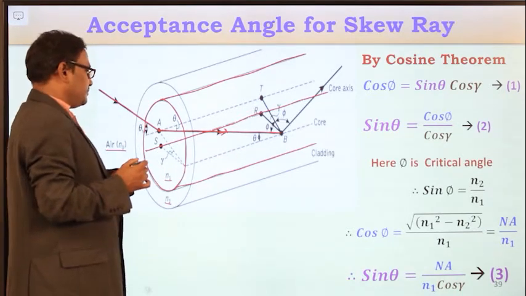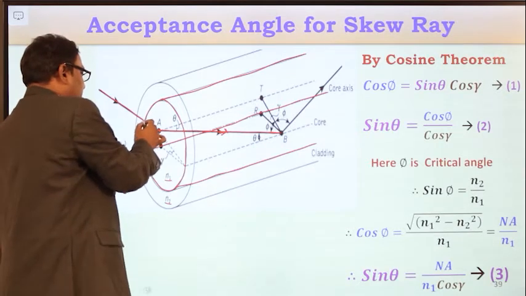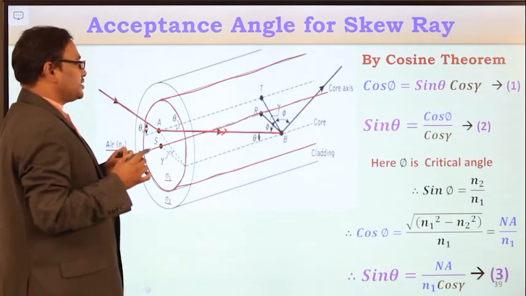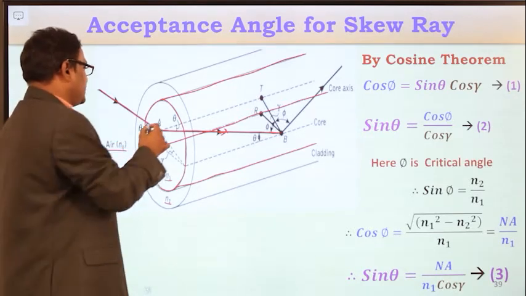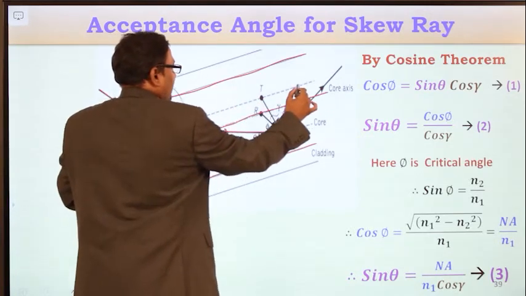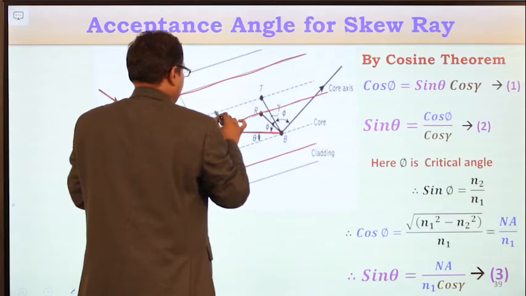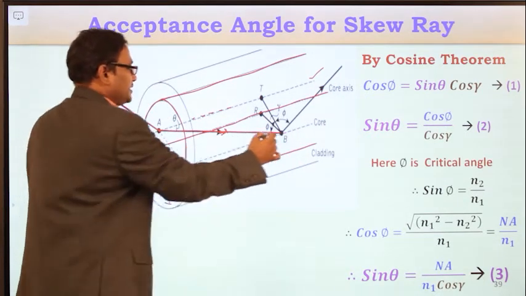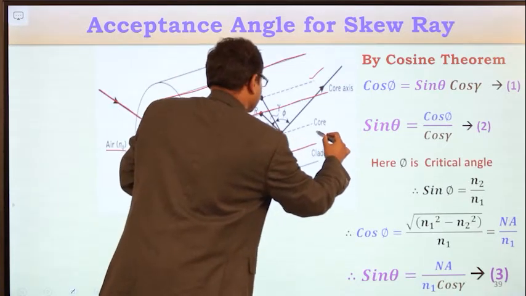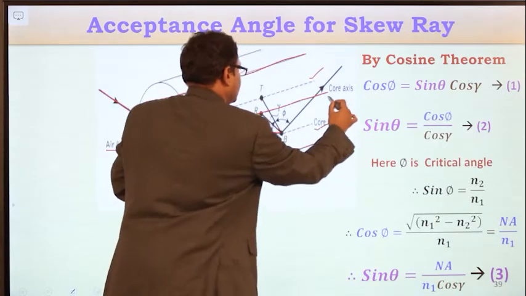To represent this skew ray, as I told you, we are considering two different planes. This is one plane, and this is the second plane, and this is the core axis.